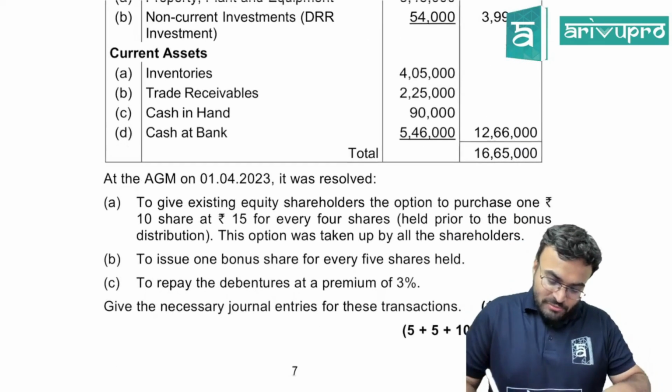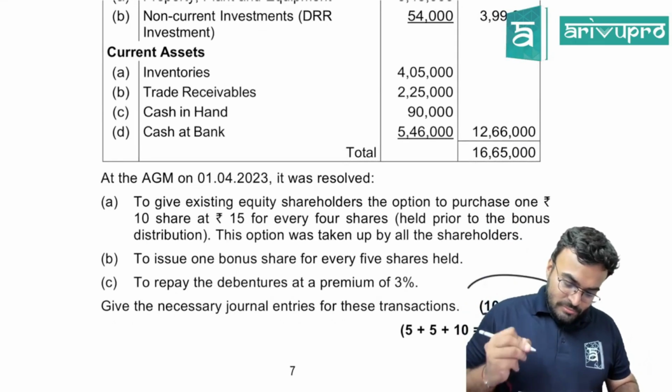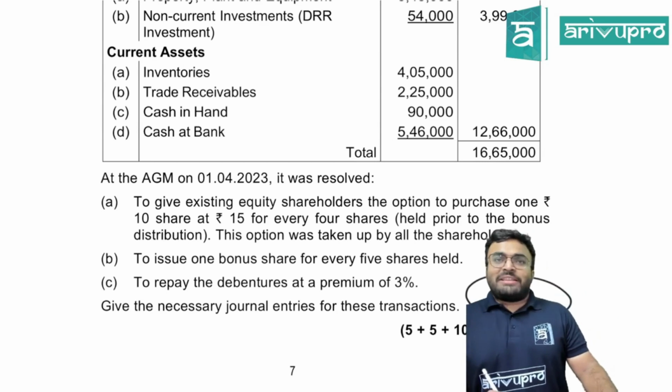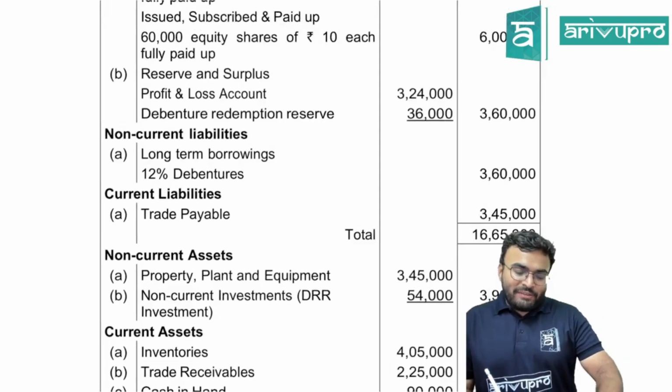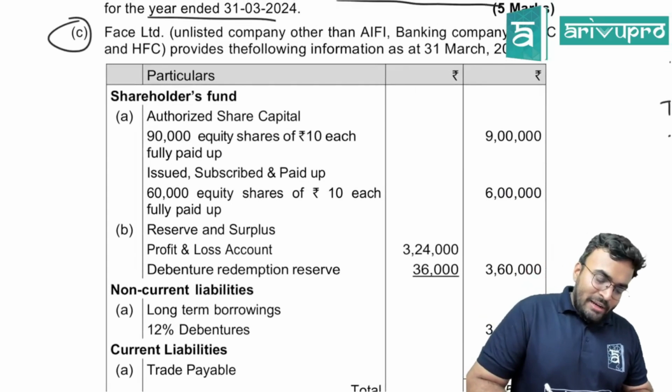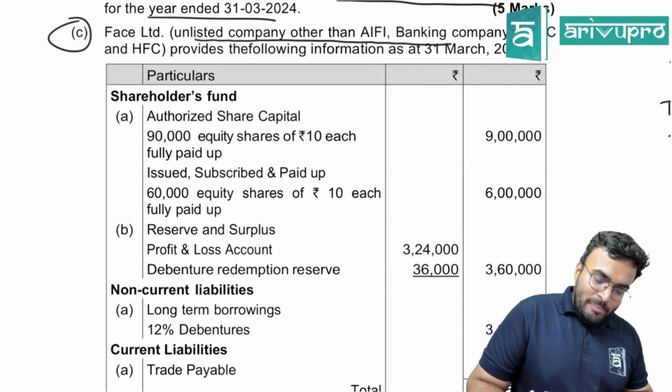See the question. 10 marks. 10 marks question in the exam. All new concepts clubbed into one question. See what they have asked. Face Limited, unlisted company other than AIFI, banking company, NBFC, HFC.